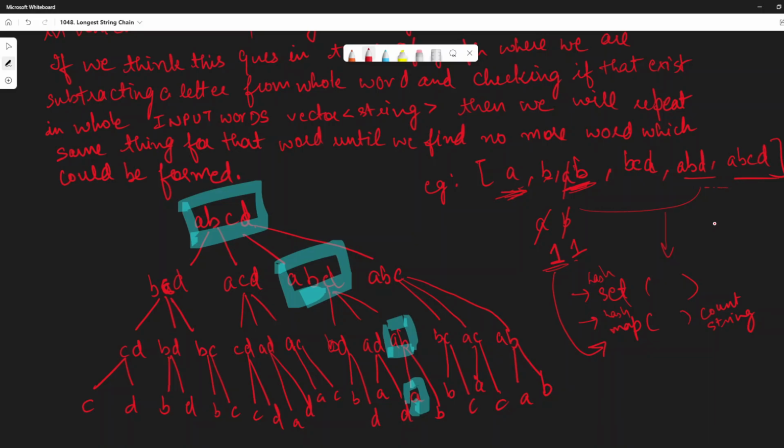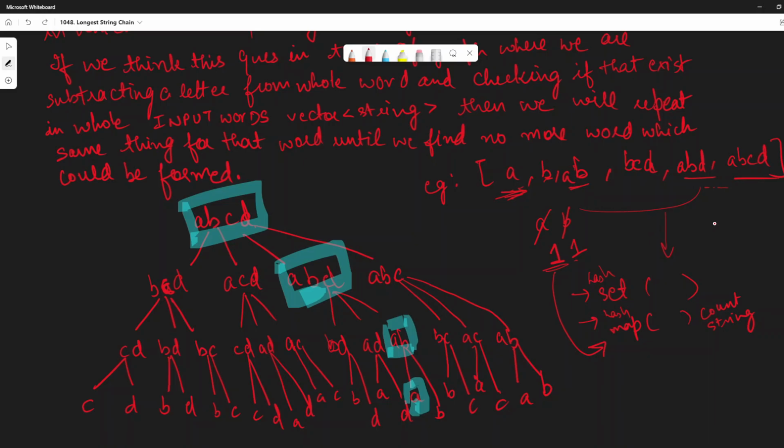Then I'll find that now I don't have anything. So at this moment, I'll add 1 to this hash map for this AB. And then I'll check for this AB again, and then B would be deleted, and then I would have this A. Okay. Wait, let me write it again.